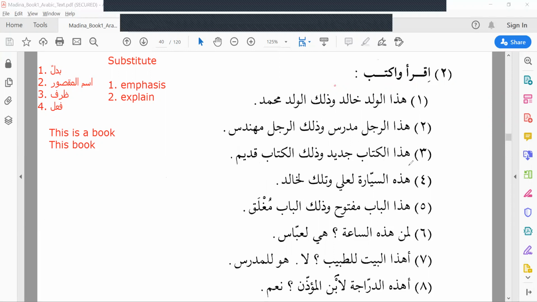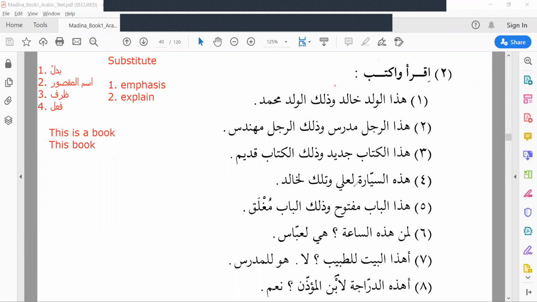Third one. هذا الكتاب جديد. This book is new. وذلك الكتاب قديم. And that book is old. This book is new and that book is old. Fourth.